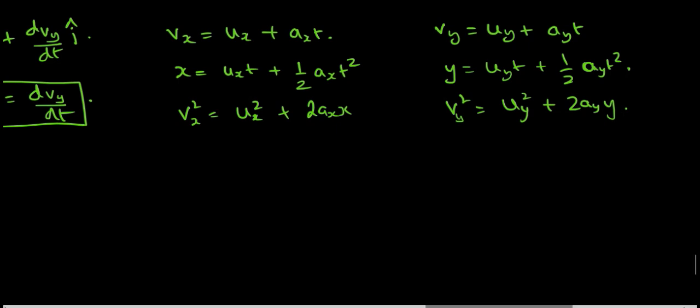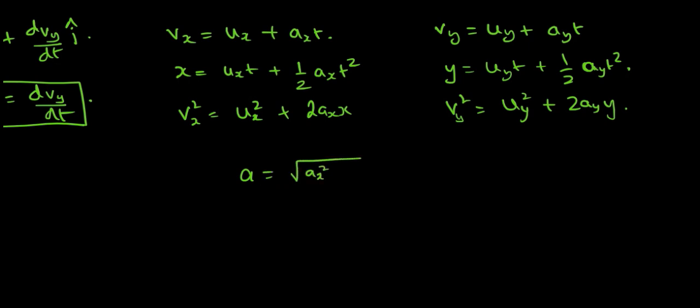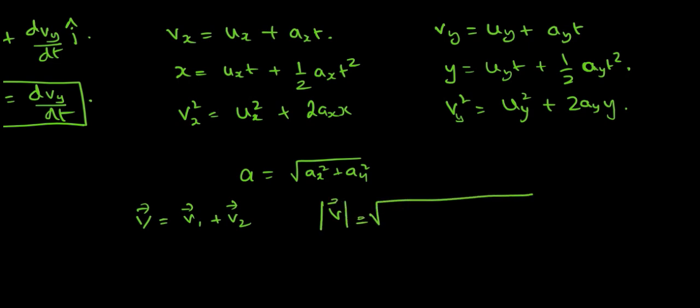In the same way, if you were to find out the actual acceleration, so actual acceleration will be what? Acceleration of the particle will be equal to the square root of its ax component square plus its ay component square. Why are we having it this way? Because we know that the vector sum of two vectors, let's say v1 and v2, if we were to represent its magnitude, then it will be the square root of v1 square plus v2 square plus 2v1v2 cos phi, where phi is the angle between them.